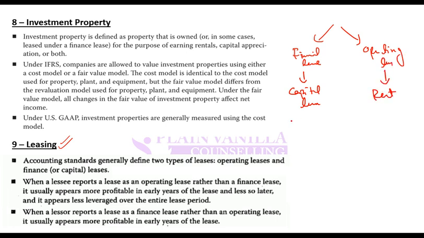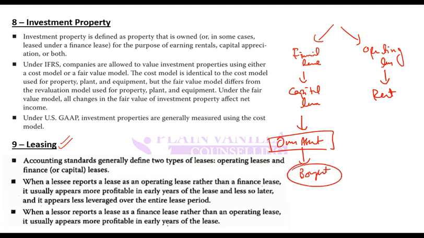Also, it is a kind of rent. In financial lease, you own the asset. So asset ownership is transferred, the asset is bought. In operating lease, the asset is not bought, it is only used, and a rent is paid. So it is only used for a rent.